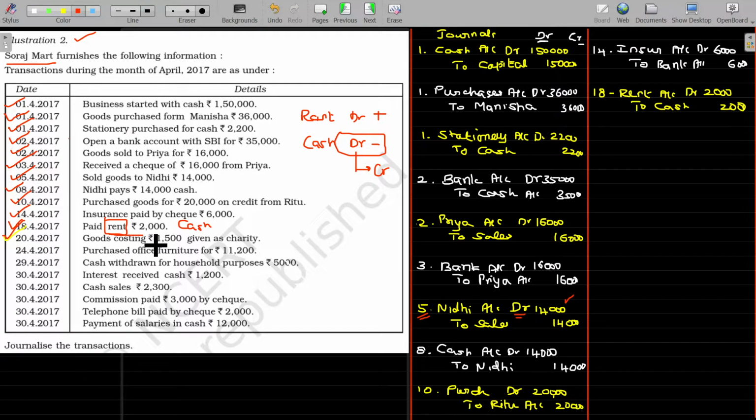And on 20th, goods costing 1500 given as charity, right? So we have goods and charity. Charity is otherwise named as donation, right? Donation, clear. And goods is always debit balance, donation should also be debit balance. Donation is not an asset, it is an expense, because without reciprocal benefit, if you are making any payment, it is also expenses and losses. Either you can name this as the loss or loss for the charity cost, whatever the assumption may be, it's a debit balance.